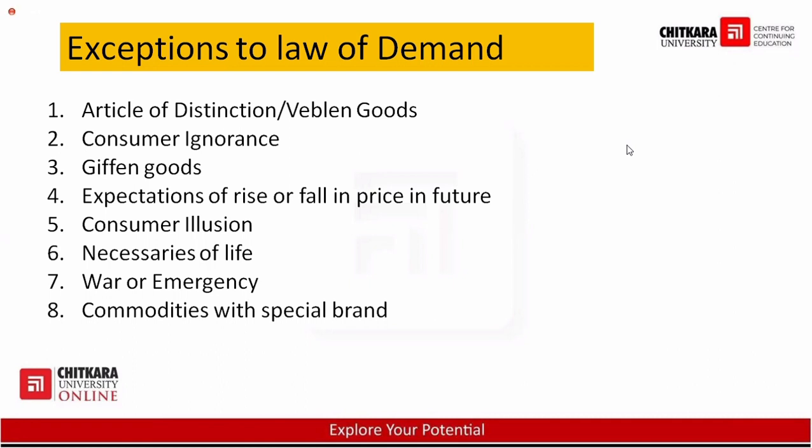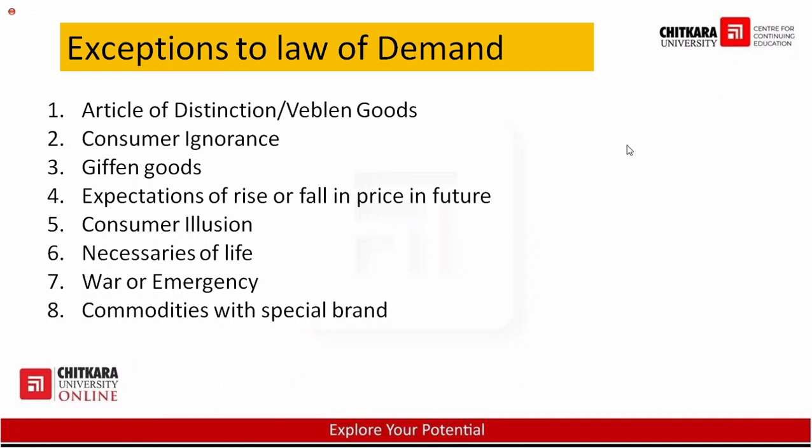Giffen goods, I told you, like the wheat, like the rice, like the salt and all. If their prices are increasing, it does not mean that the demand will increase, or sometimes demand increases, but very, very little. I have given you the example of salt, that if the price of salt increases, it does not mean that you will purchase more salt. Yet it happens that if the prices of textiles and garments are decreasing, I'll purchase more and more dresses, more and more footwear, more and more cosmetic material. That is feasible. But that does not happen in the case of rice, because consumption of rice is limited in your family, as there are limited members in your family. You know that if I store it for a long period of time, then definitely the quality of the product will go down, or it will expire soon.